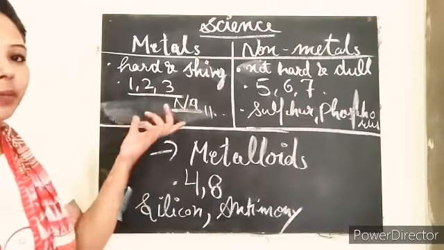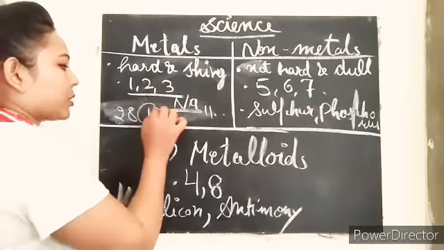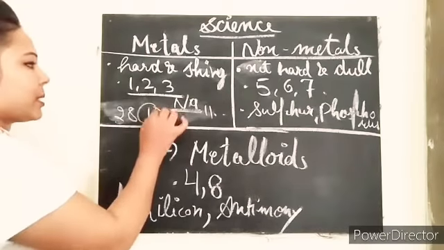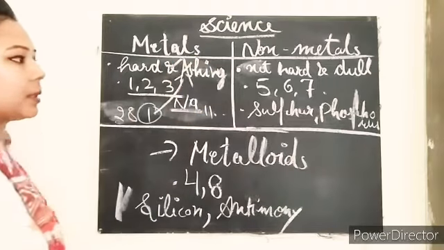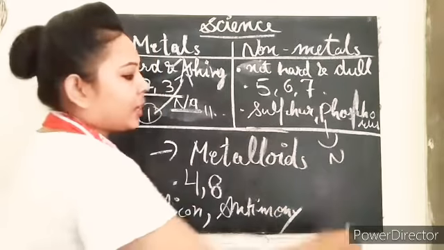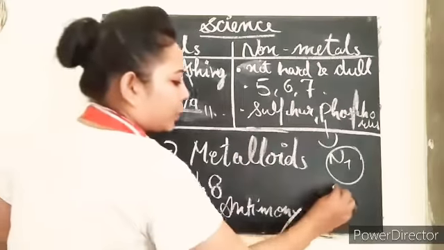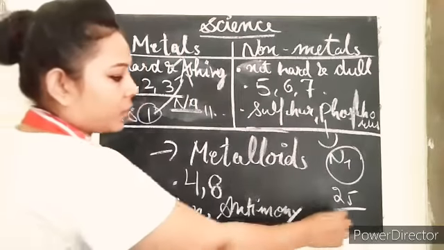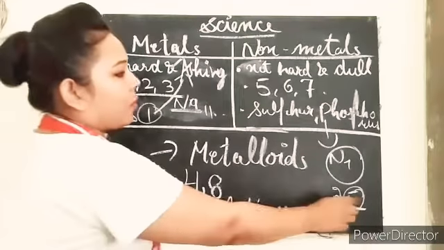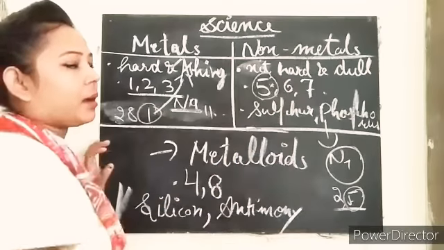So if we talk about the electron configuration of sodium, what can it be? 2, 8, 1, and here only one electron is in the valence shell, so this leads to the metal. Clear? And if we talk about the non-metal, here I am taking nitrogen, and its atomic number is 7, and 2 and 5 is its electronic configuration, right? And 5 electrons are in the valence shell, so 5 is the number of electronic configuration which leads to making a non-metal.